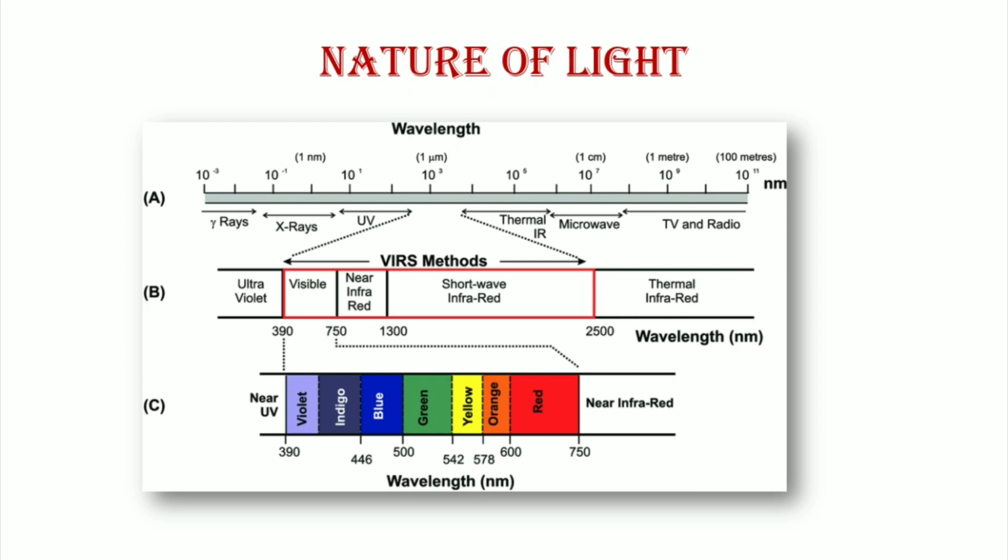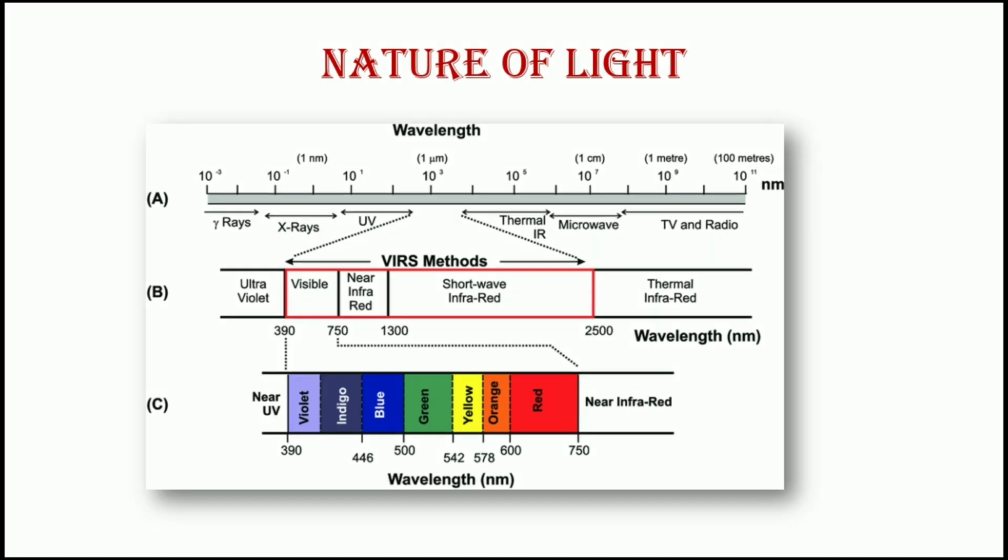Radiation shorter than violet are UV rays. Radiation longer than those of red are called infrared. A ray of light falling upon a leaf behaves in three different ways. Part of it is reflected, part is transmitted, and part is absorbed. The leaves absorb about 83% of light, transmit 5%, and reflect 12%. From the total absorption, 4% light is absorbed by the chlorophylls.